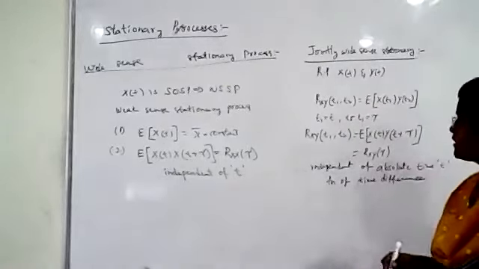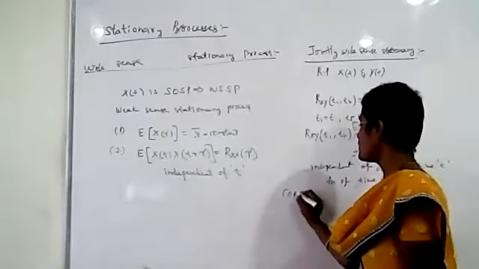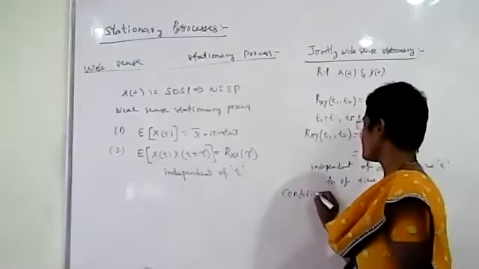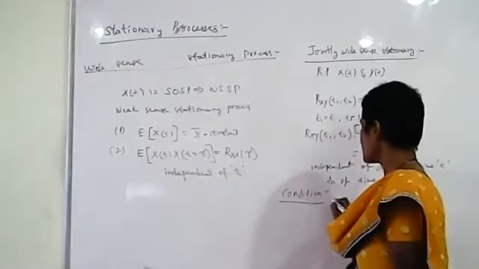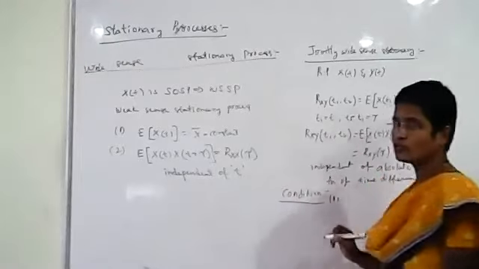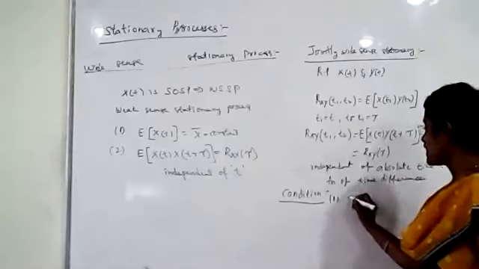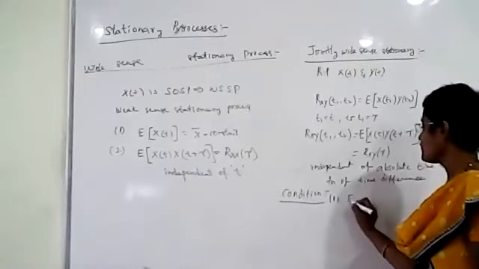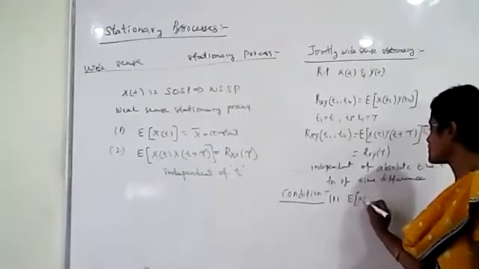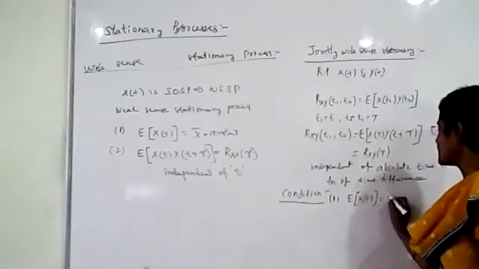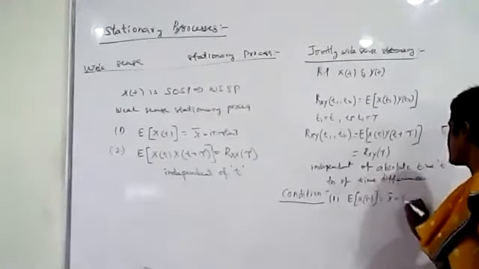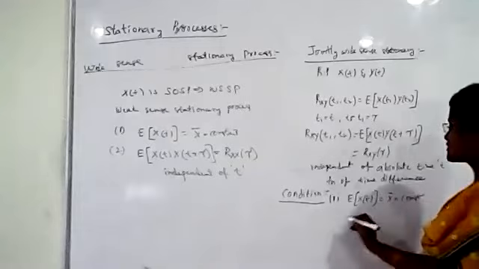Now what are the conditions for jointly wide sense stationary processes? Since we are using two random processes, the expected value of the first random process, x of t, should be equal to a constant. This is our first condition.